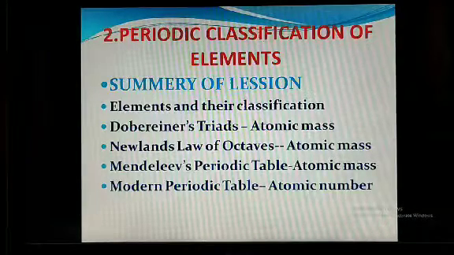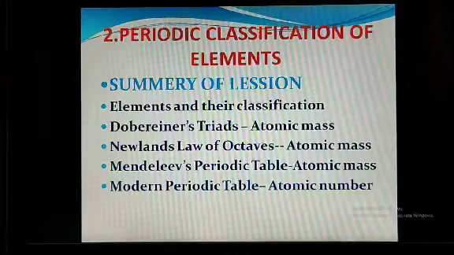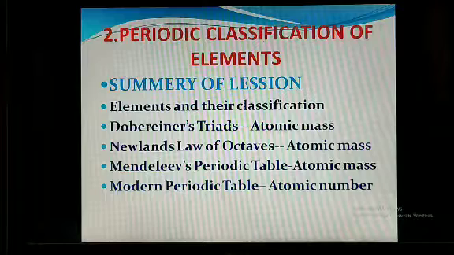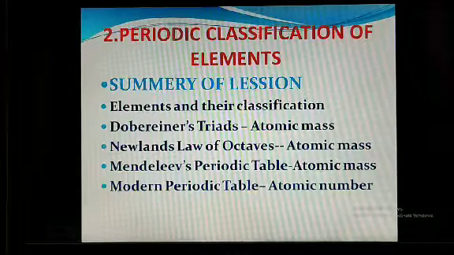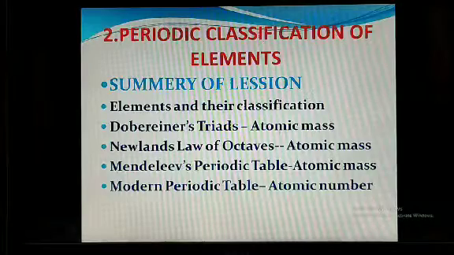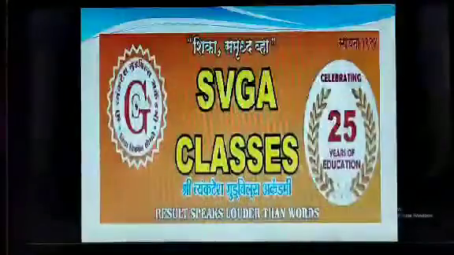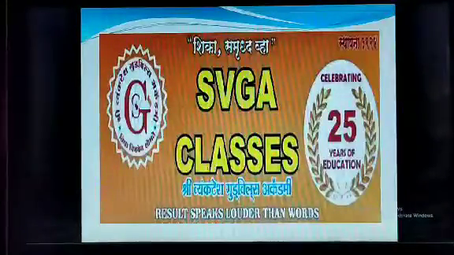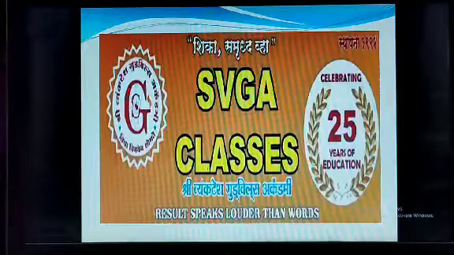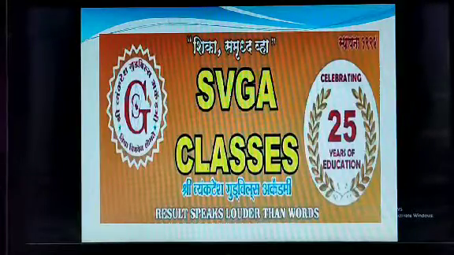Then what are the types of elements? Till date we have more than 118 different elements available on the earth. However, around the year 1800, only 30 elements were known. Then we are considering that our slogan, SVGA classes, has the aim to give better results and get number 1 in our study.